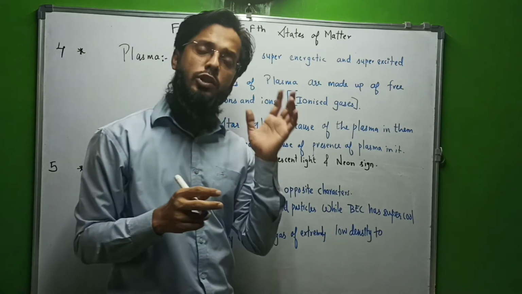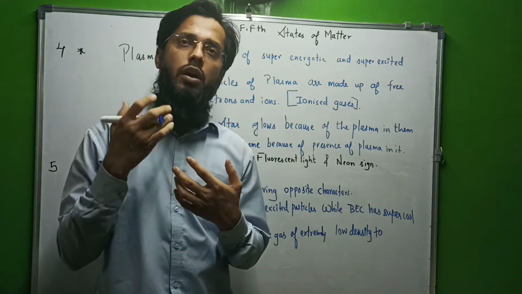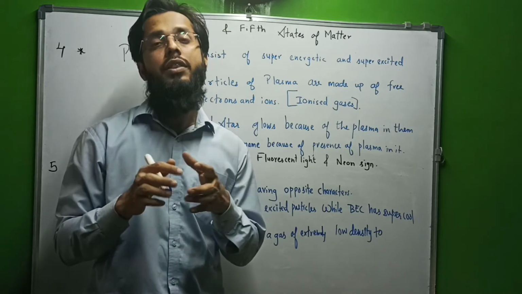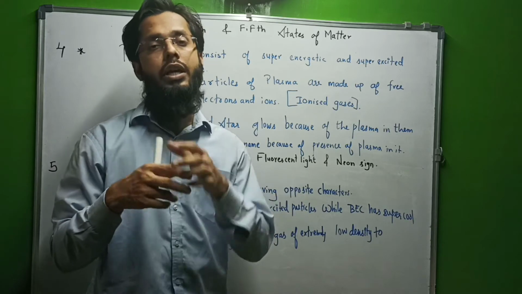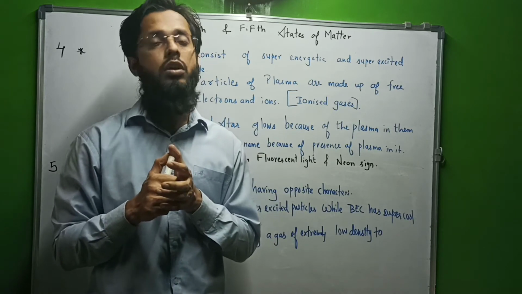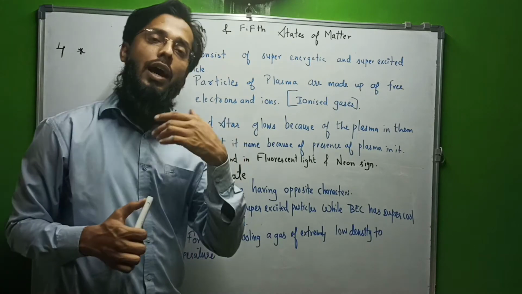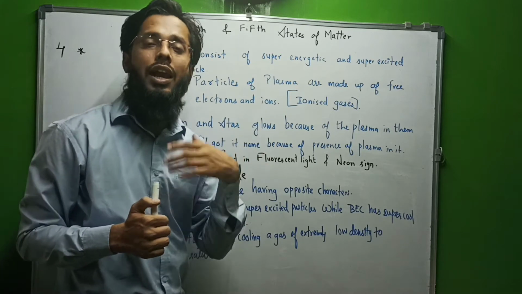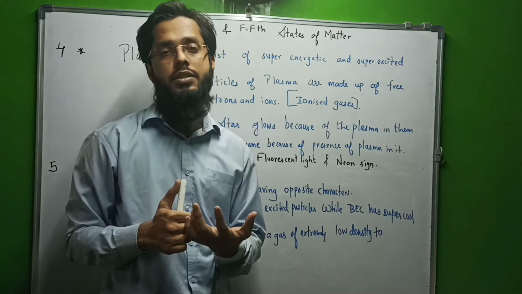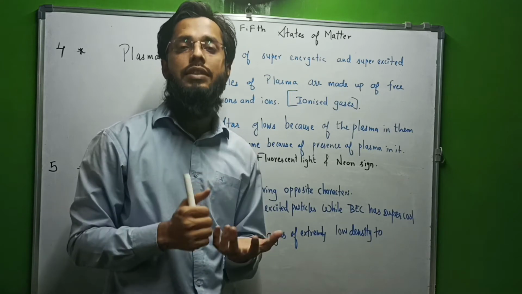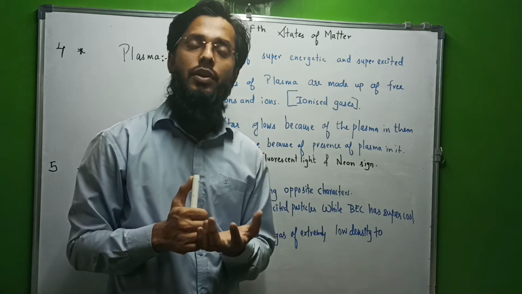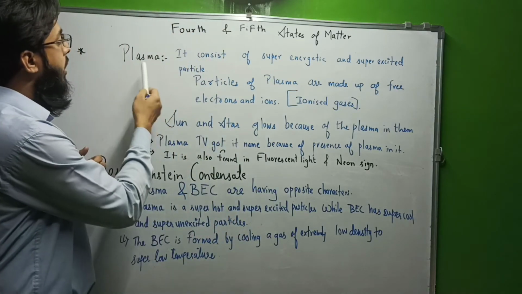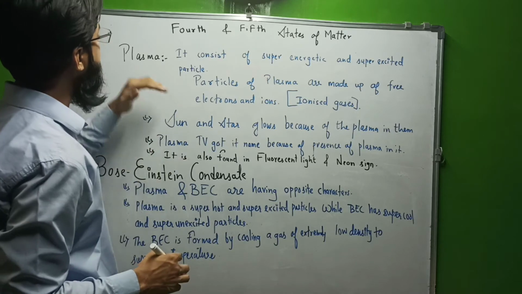Especially in case of plasma, when we study atoms in detail, we see that they have electrons and protons. When the electrons are moving freely in matter, that's called free electrons. And obviously when electrons move freely, they form ions. So it consists of a gas in which electrons are moving freely and ions are present. So it is actually an ionized gas. Plasma is an ionized gas having super excited and super energetic particles. Such a state of matter is known as plasma.